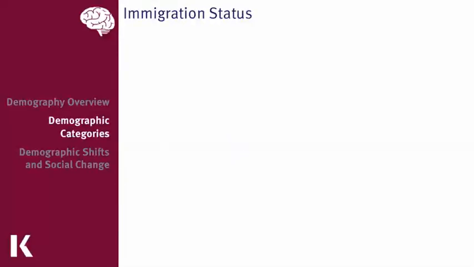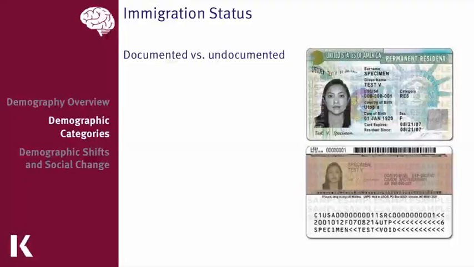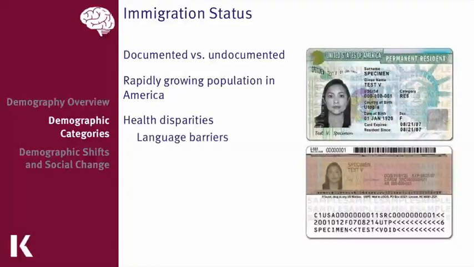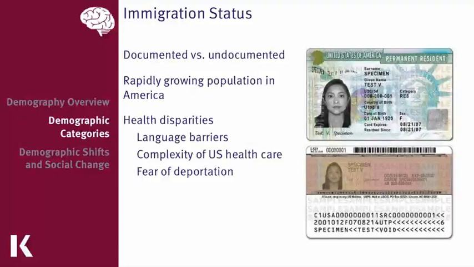The final demographic category is immigration status, and immigrants fall into one of two categories. They're either documented or undocumented, and they do have some interesting healthcare challenges. For one thing, there's a language barrier, and they have a difficult time effectively communicating with healthcare providers and navigating the complexity of the U.S. healthcare system. And undocumented immigrants tend to have a fear of deportation, and this becomes an issue because they let routine healthcare problems run untreated because they're afraid that they'll be sent out of the United States, and for that reason these minor problems become expensive, complex diseases that turn into emergencies.